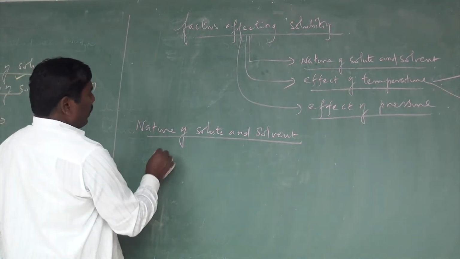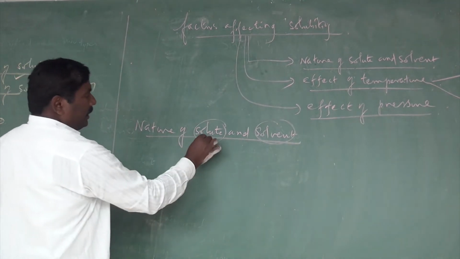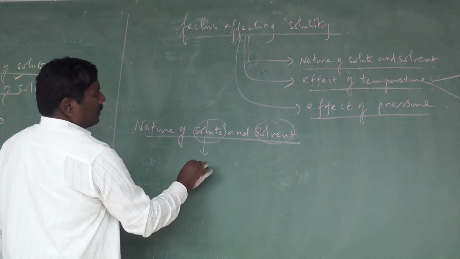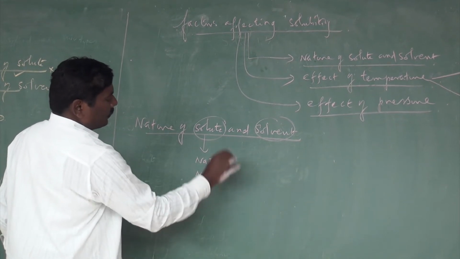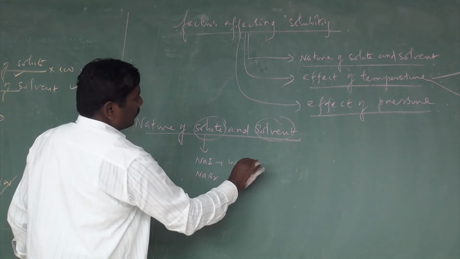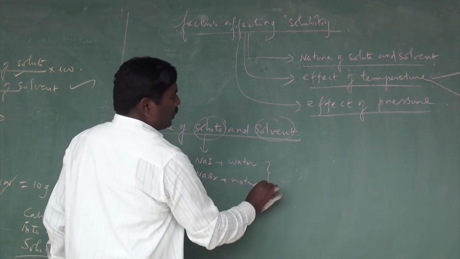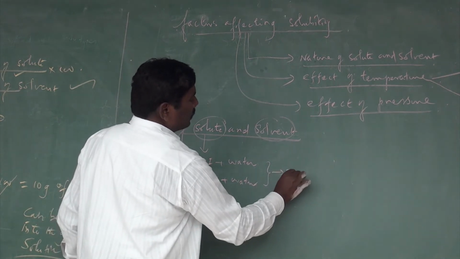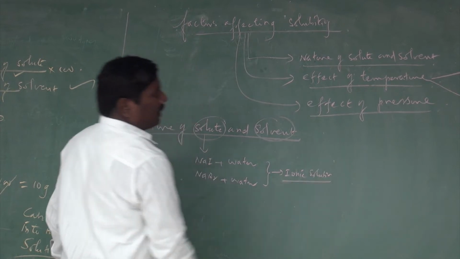You see here, nature of solute and solvent. I can take the solute, sodium iodide or sodium bromide, and the solvent, water. That gives an ionic solution.